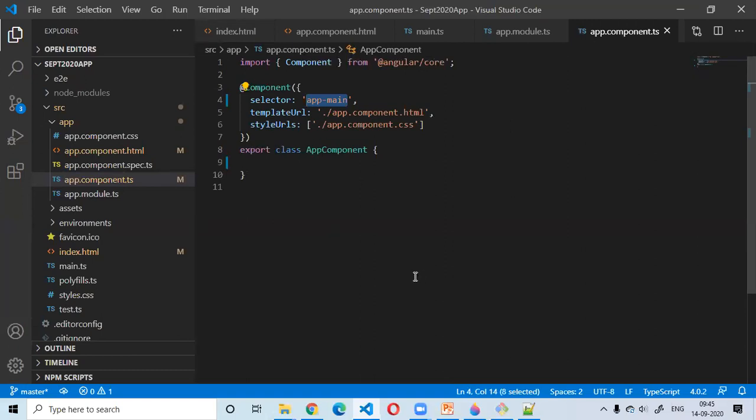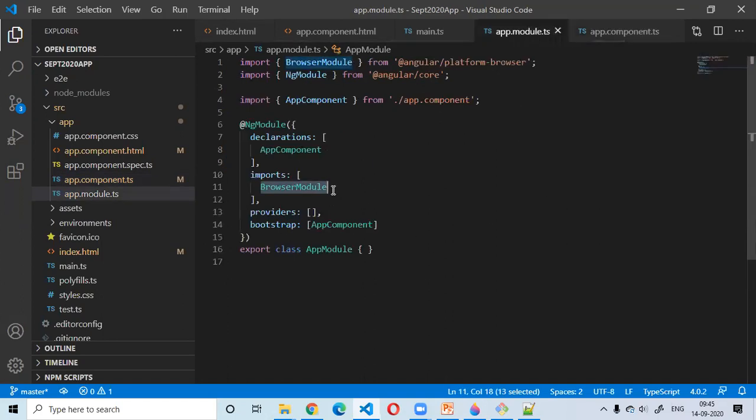Got it? Not clearly, but okay. So any component or directive is going to be a part of the module. That's what you understood, right?